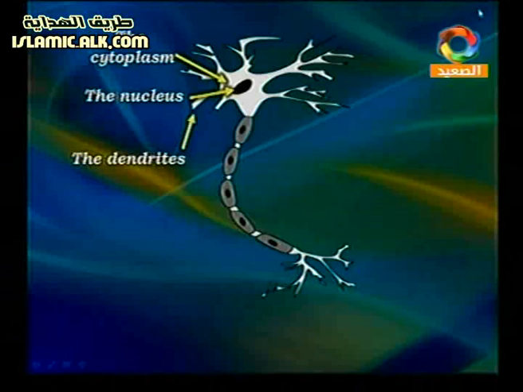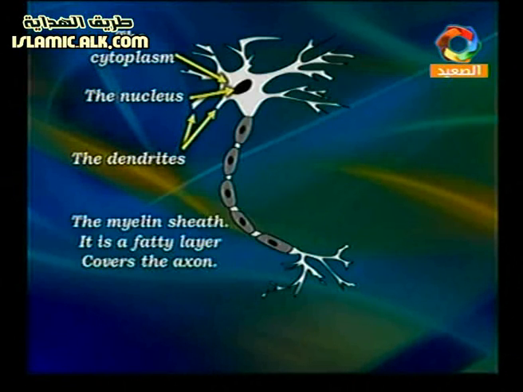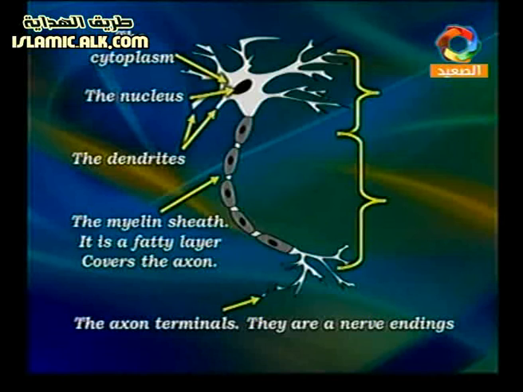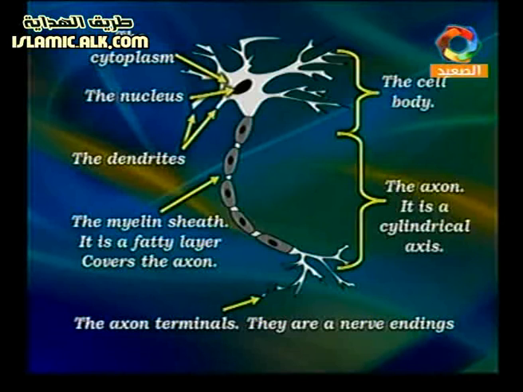They are like the branches, like our fingers. And here we have the myelin sheath. It's a fatty layer that covers the axon, and after that we have the axon terminal. They are the nerve endings. So this part is called the axon and its cylindrical axis, and we have the cell body that contains cytoplasm, the nucleus, and dendrites.